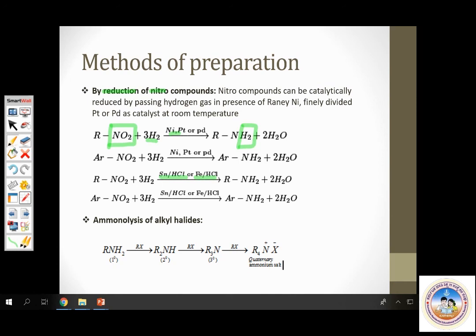Another method is ammonolysis. This is something we have discussed in the haloalkanes chapter. See, primary amine can react with a haloalkane in a simple nucleophilic substitution reaction to give you a secondary amine. That further reacts with one more mole of haloalkane to give you tertiary amine. That reacts with another mole of haloalkane to give you quaternary ammonium salt. We have studied this in the haloalkanes chapter. It's a revision of that.